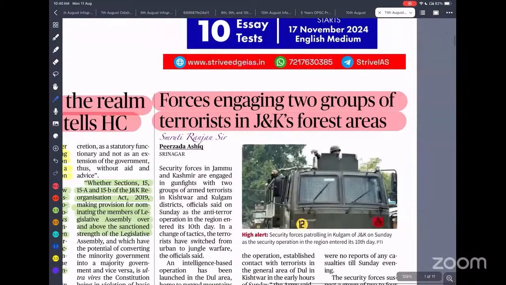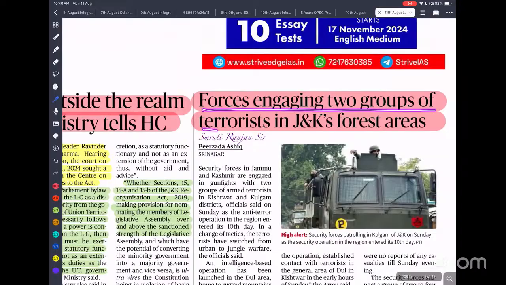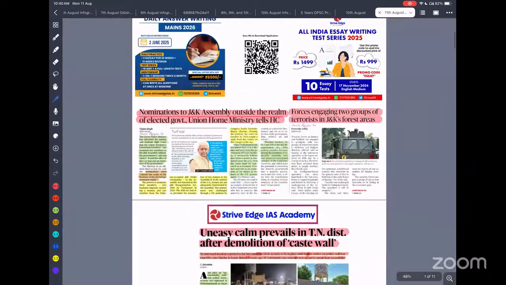Next, forces engage two groups of terrorists in a Jammu and Kashmir forest area. Why is it important? It is important for our internal security. You need to have a fair idea of what kind of internal security problems India is facing and how we are going to overcome them.